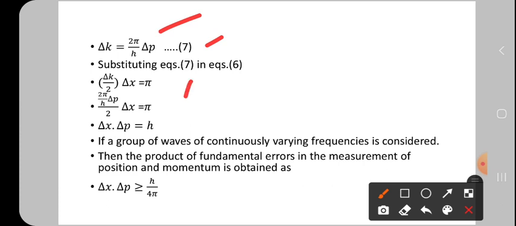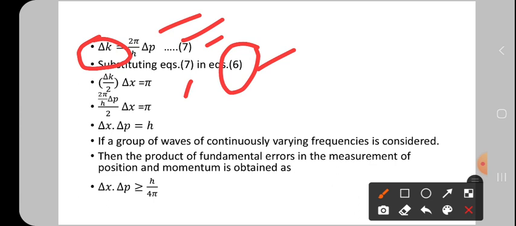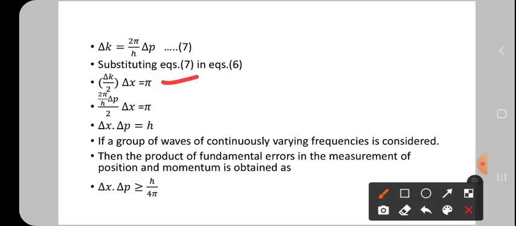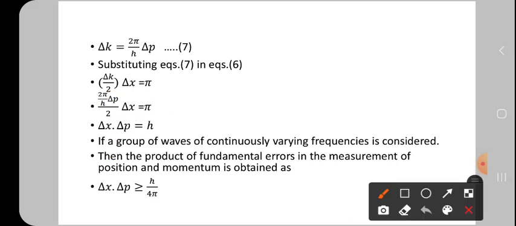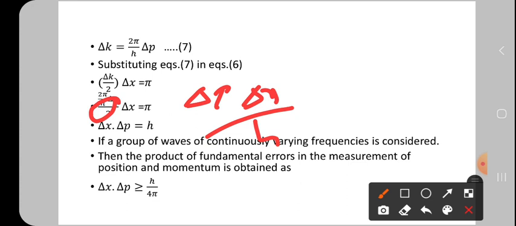Substitute the 7th equation in the 6th equation. In the place of delta k, substitute the 7th equation. In equation 6, delta k is there, and in the place of delta k you have to substitute this value. Here it is substituted: the 2 cancels, and the pi and this pi cancel. Okay, 2 cancels, pi cancels. So then what we get here is delta p delta x by h.